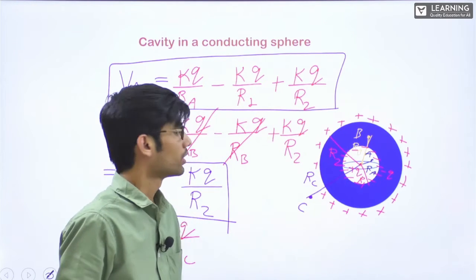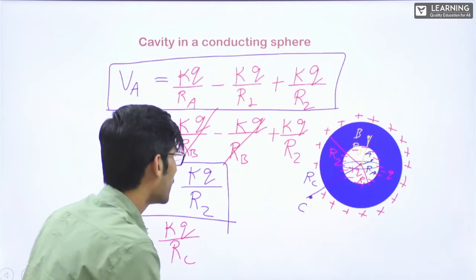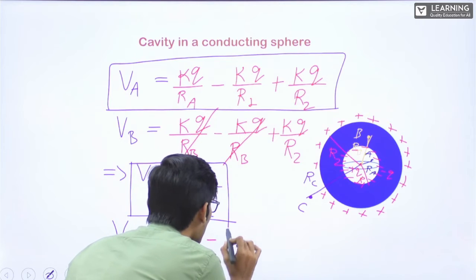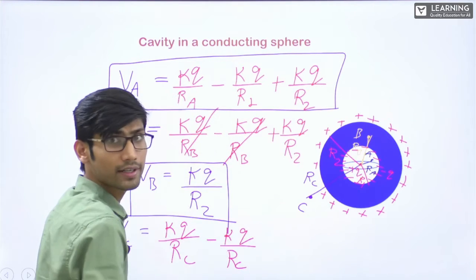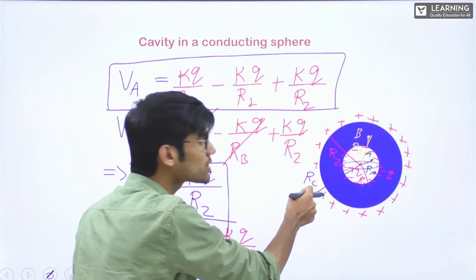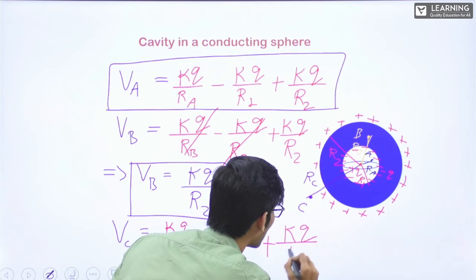This distance. If I want to write due to this sphere, again minus KQ by RC. It is outside. From the center we'll take the complete distance. For this sphere also this is outside. From center we'll take the complete distance plus KQ by RC.